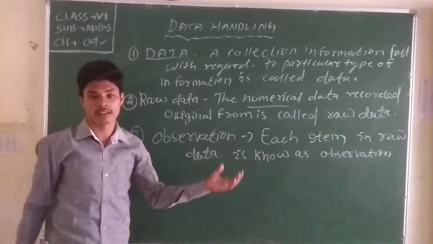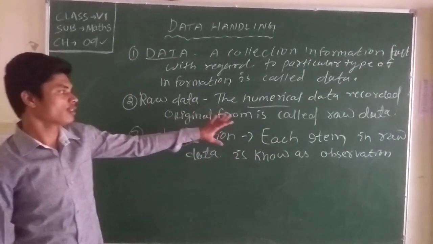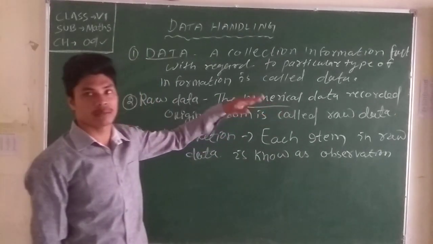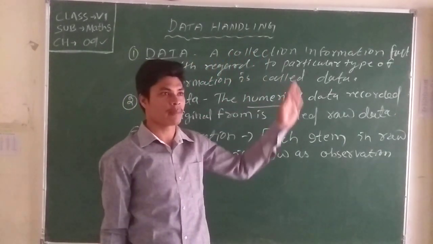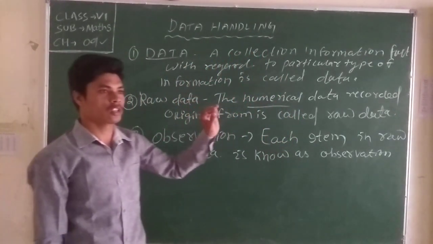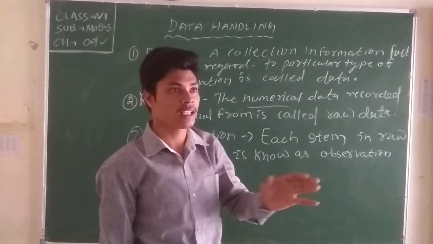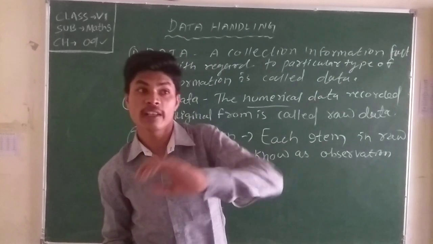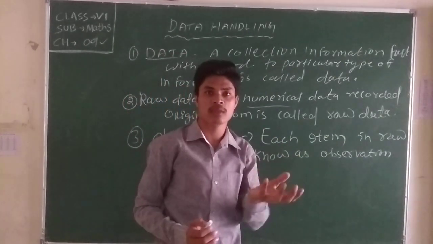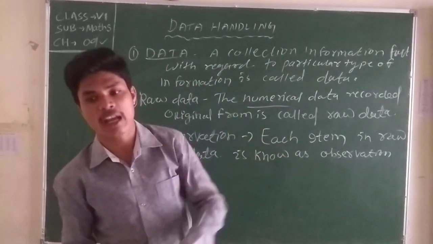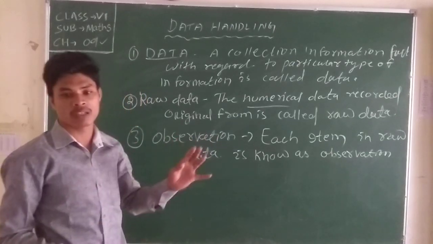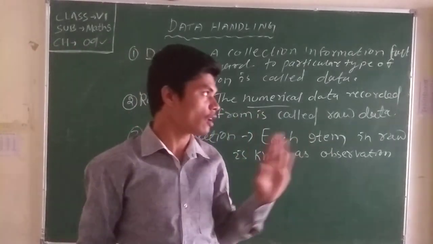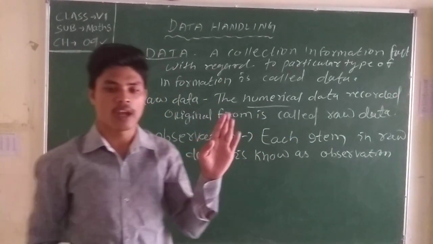What is observation? When we write data and observe it, every item we take, in many different types of items like books, shoes, clothes in our daily use. We take it in data, then how many clothes you have, how many books, how many copies, how many pens. There are different items, but each item is an observation. That is what observation is.